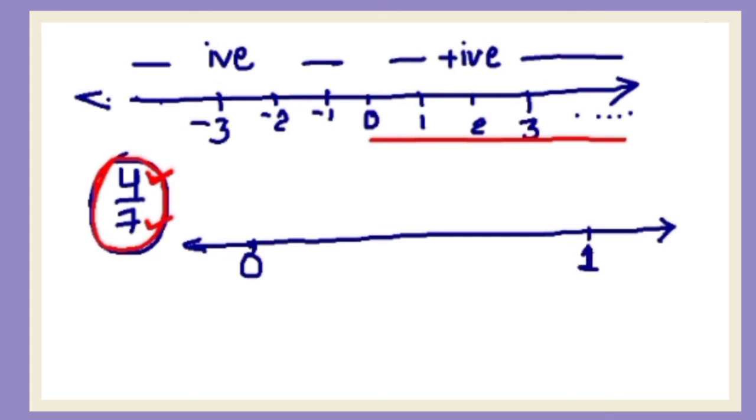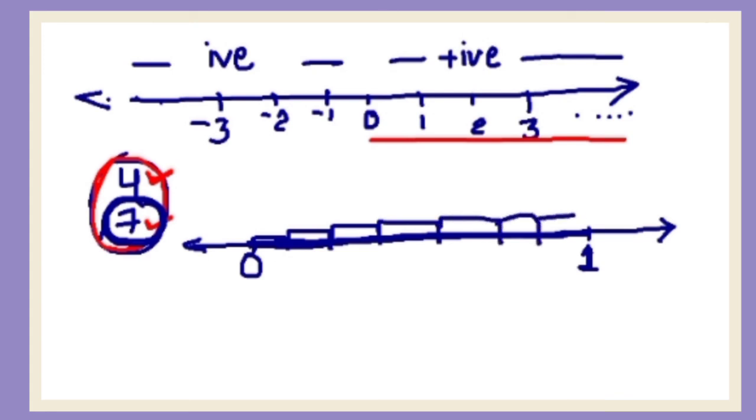So I am just putting 0 and 1 here. You can also put the other numbers, right? So we will divide the space between 0 and 1 into how many parts? 7 parts, because the denominator is 7. 1 part, 2, 3, 4, 5, 6, 7.